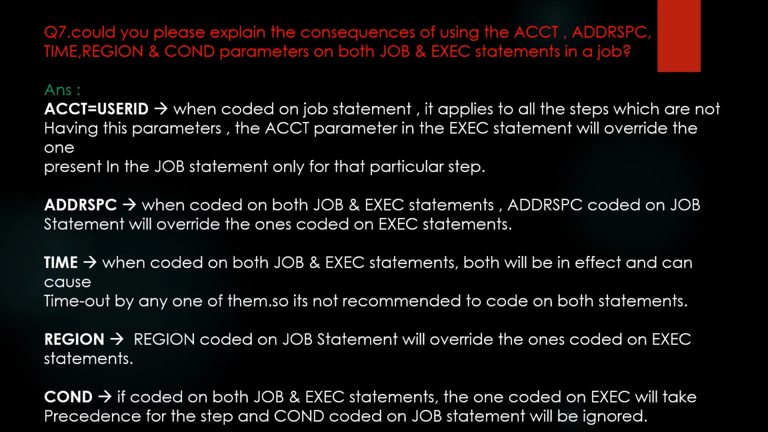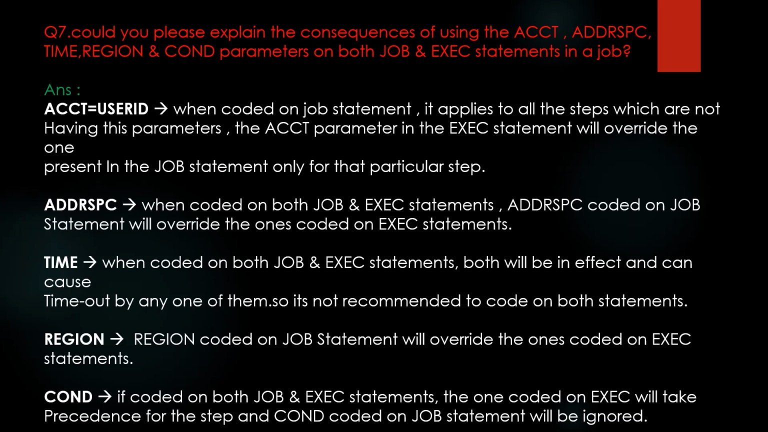Next question is, could you please explain the consequences of using account, address space, time, region, and condition parameters on both job and exec statements in a job? Answer would be, account, when coded on job statement, it applies to all the steps which are not having this parameter. The account parameter in exec statement will override the one present in the job statement only for that particular step.